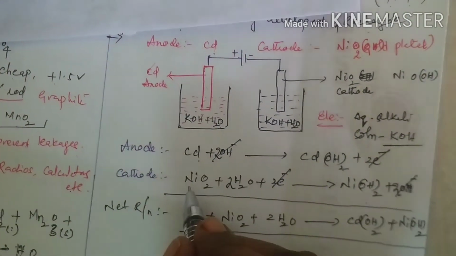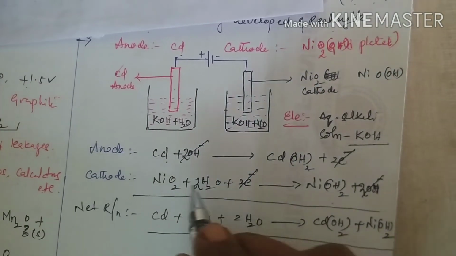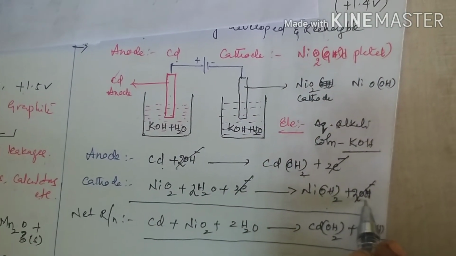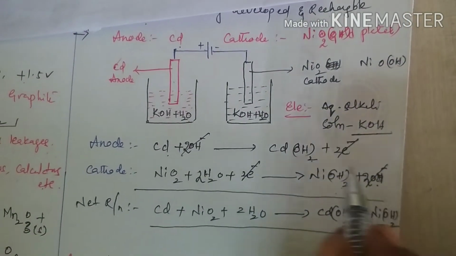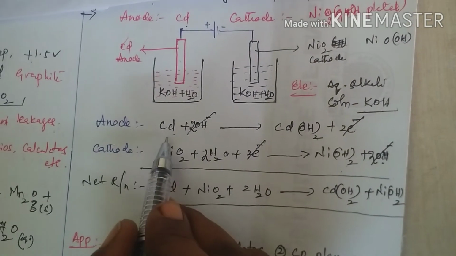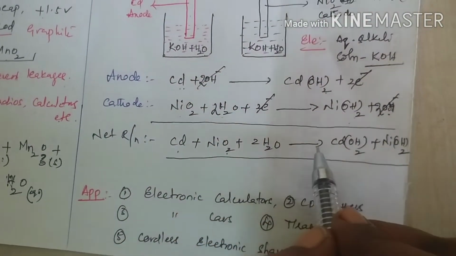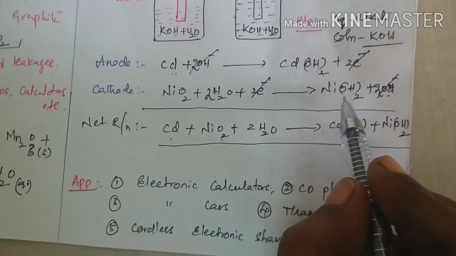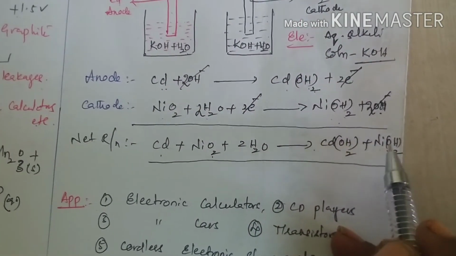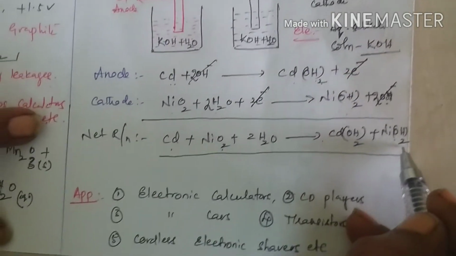Next, at the cathode, nickel oxide accepts those electrons and produces nickel hydroxide along with the liberation of hydroxyl ions. By cancellation of electrons and hydroxyl ions, the reactants cadmium plus nickel oxide plus water give cadmium hydroxide and nickel hydroxide as products.